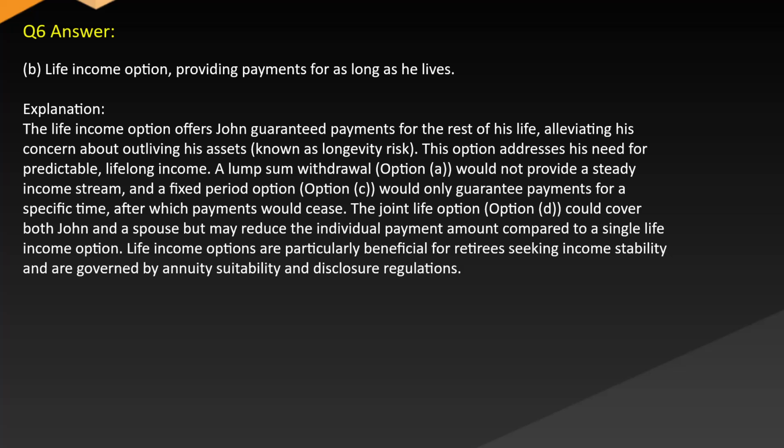A lump sum withdrawal, option A, would not provide a steady income stream, and a fixed period option, option C, would only guarantee payments for a specific time, after which payments would cease. The joint life option, option D, could cover both John and a spouse, but may reduce the individual payment amount compared to a single life income option. Life income options are particularly beneficial for retirees seeking income stability and are governed by annuity suitability and disclosure regulations.